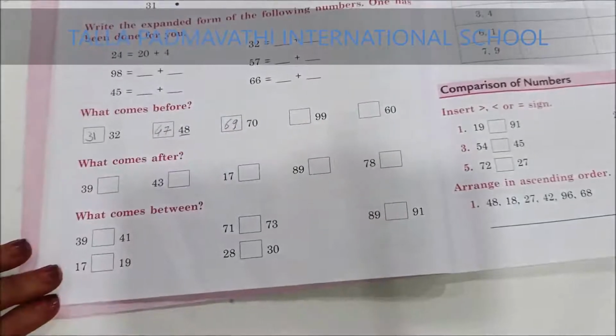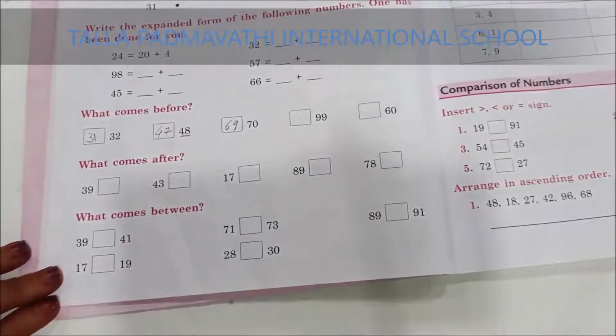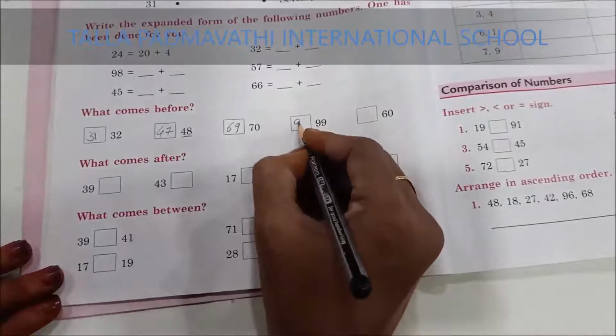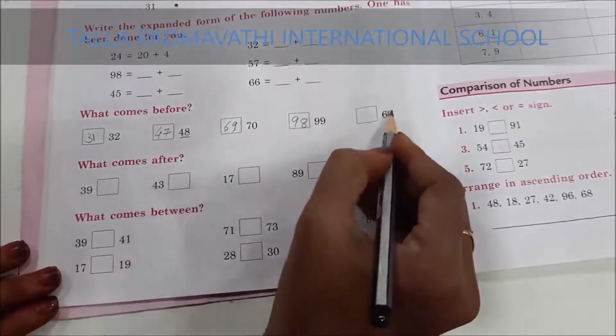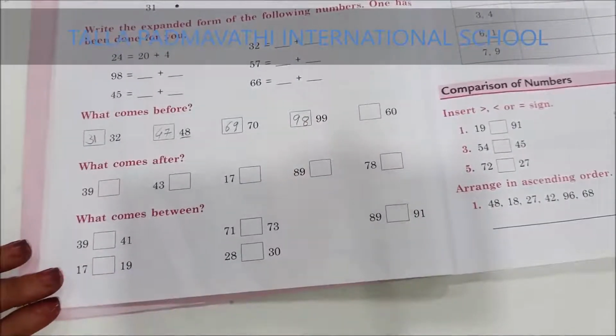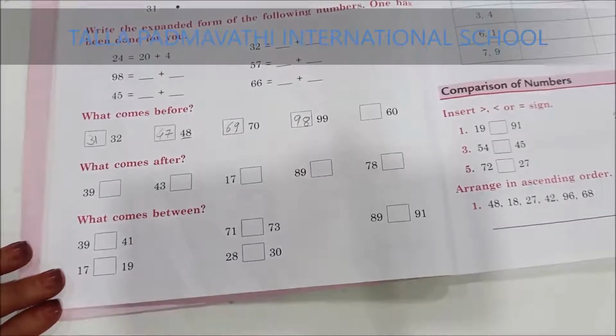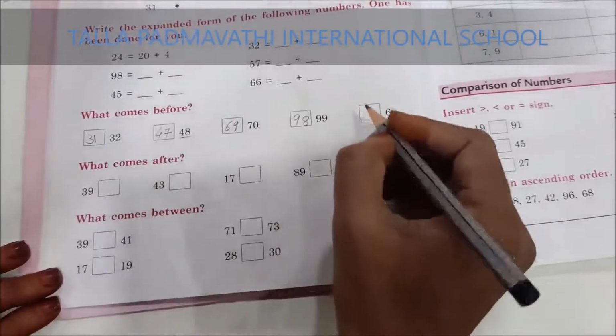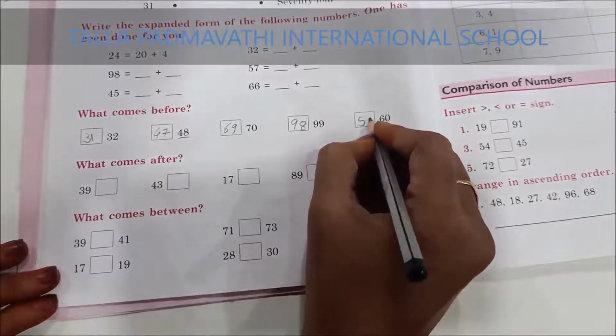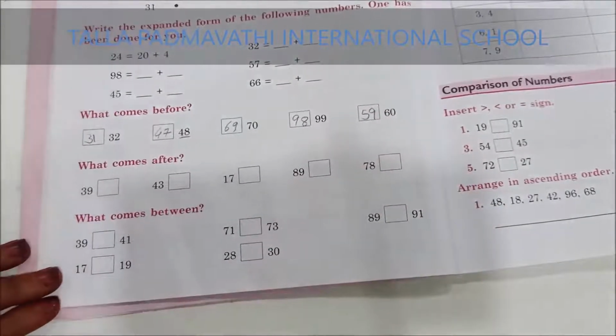99 before is 98. 60 before, 55, 56, 57, 58, 59, then 60.